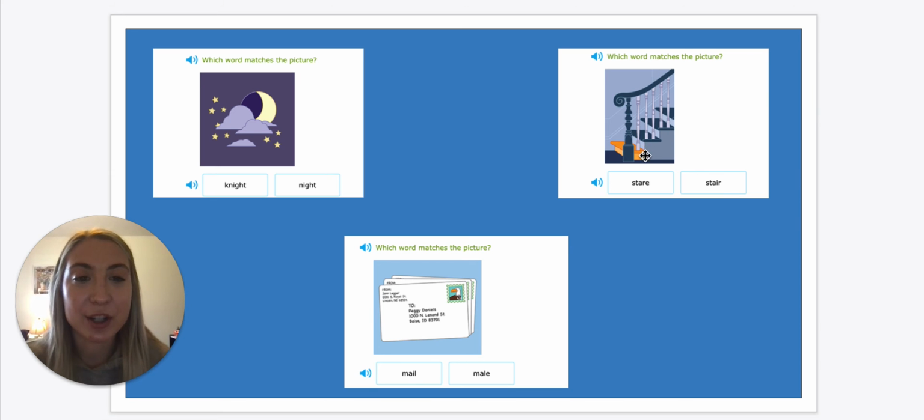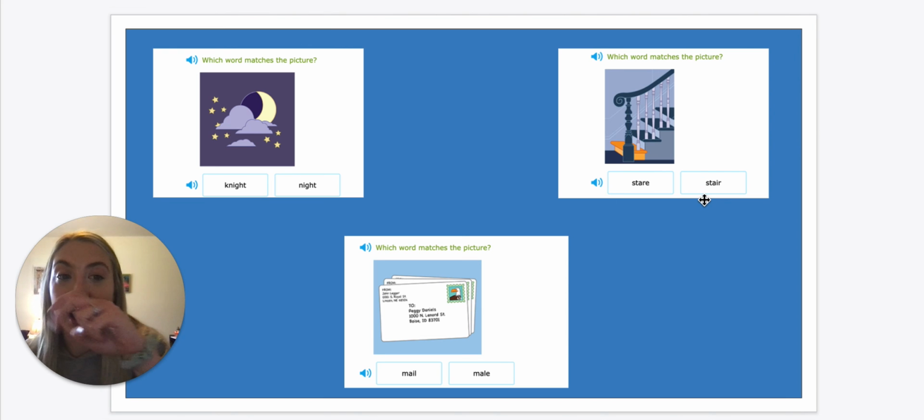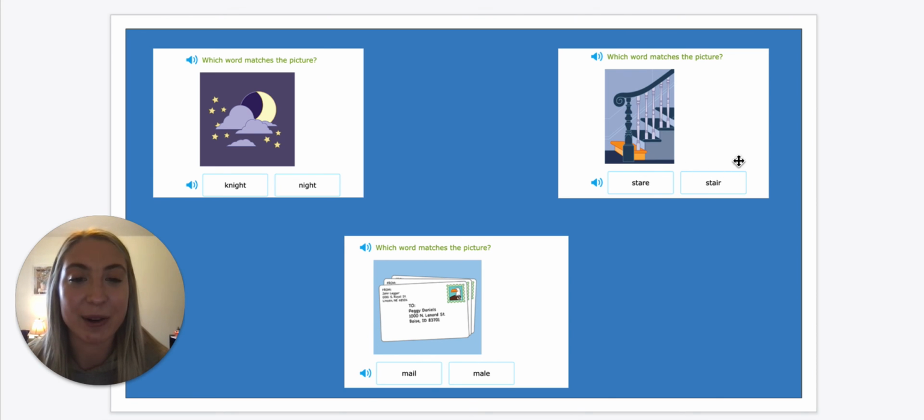So now we have pictures of steps leading up. Our homophones are stare and stair. This stare, when it's stare, is like we're staring with our eyes. We're looking at something. But this stairs is something that you walk up to go upstairs. So this would be the correct word to match the picture. This would be the stairs. Not staring with our eyes, or else the picture would be eye staring. So this would be the correct one.